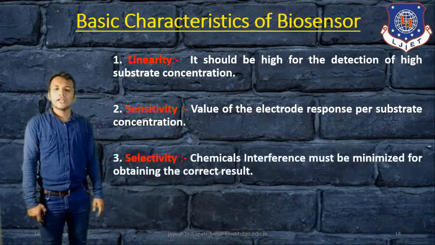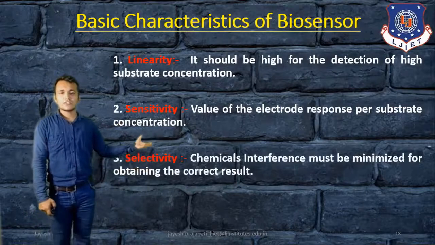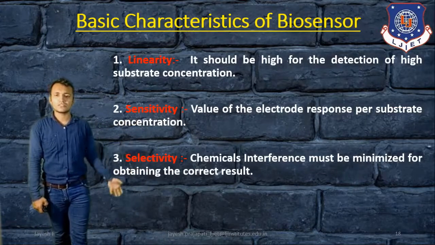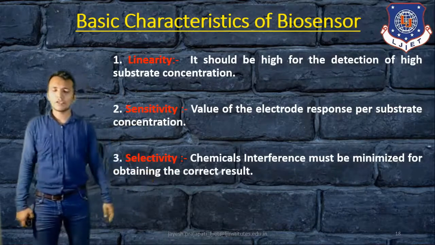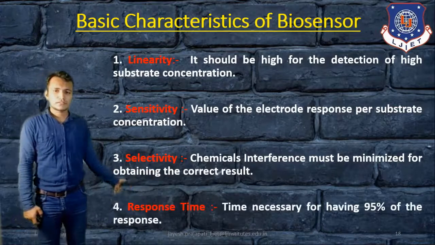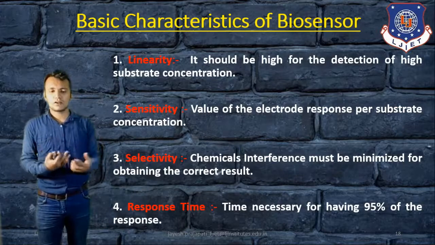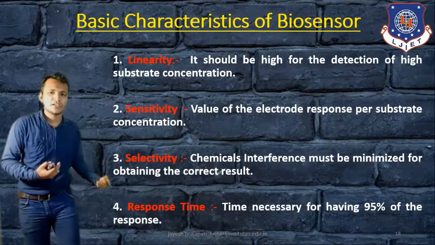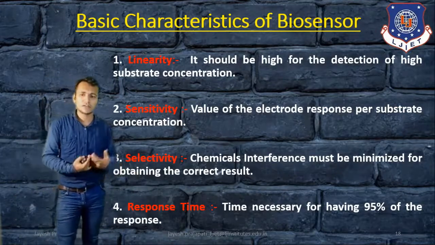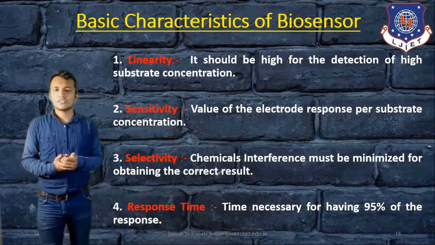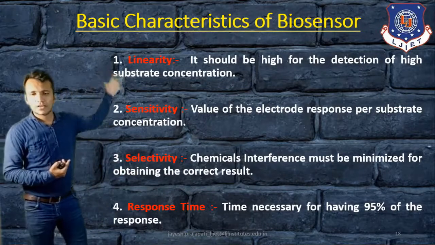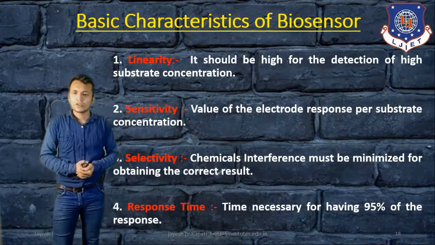Then selectivity: chemical interference must be minimized to obtain the correct result. And last, the response time. It has a 95% better response time, so it can give an immediate response or display of whatever parameters we want to measure. Those are the different characteristics of biosensors.